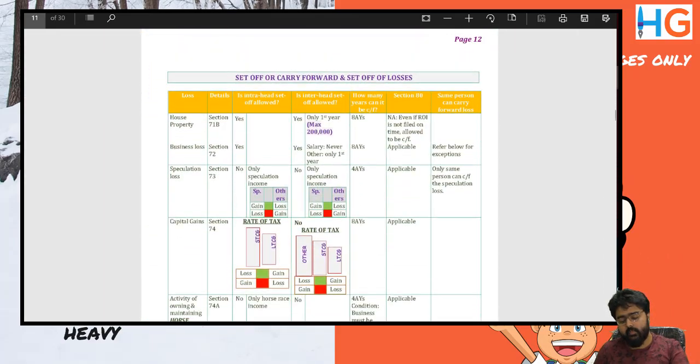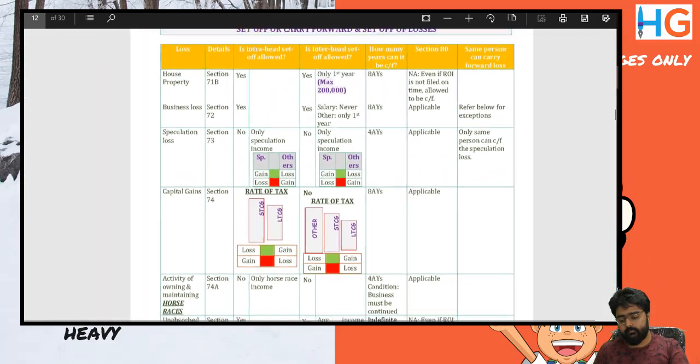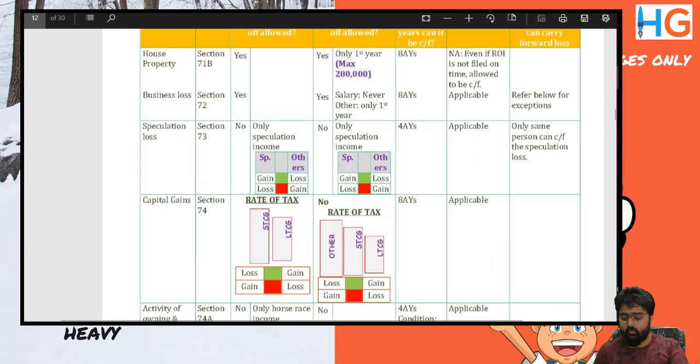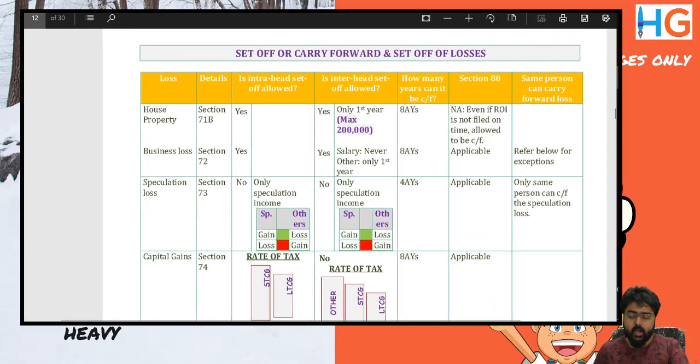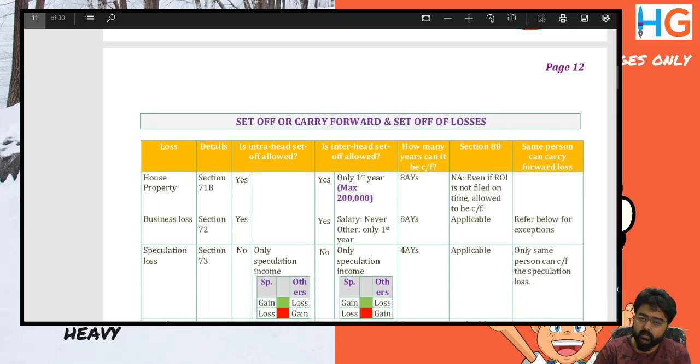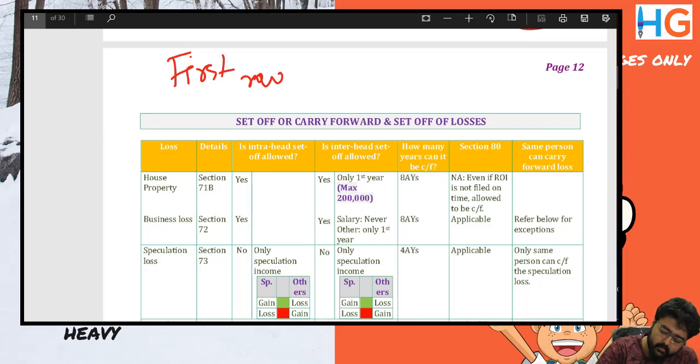Will be coming to carry forward of losses. Okay. If you want to take a break, take a half-minute break after pausing this video. Otherwise, you can carry on. Right here for set off and carry forward. Write it here. First, row wise and then column wise.